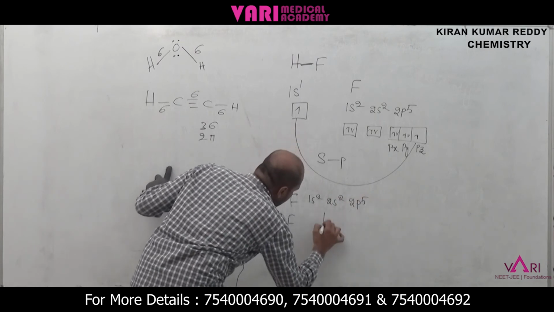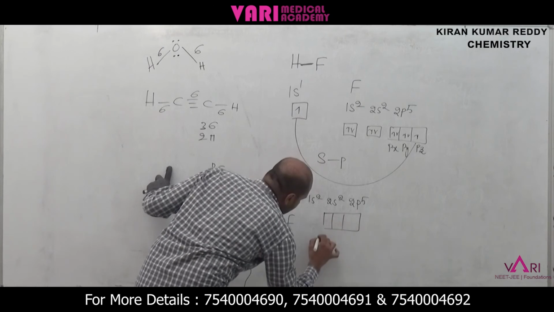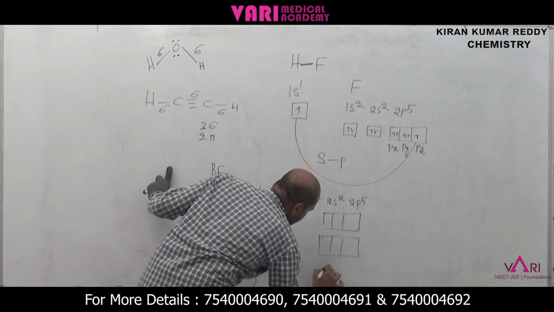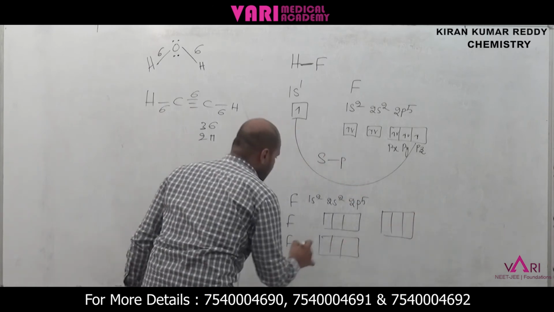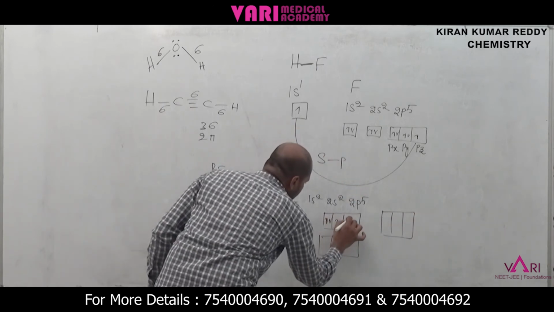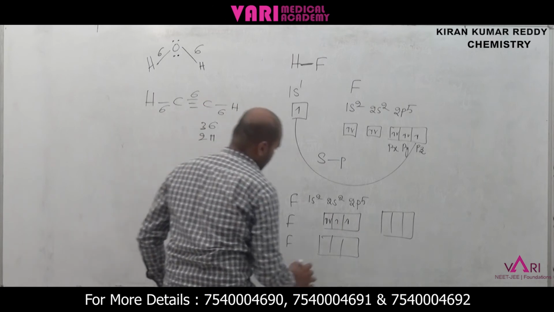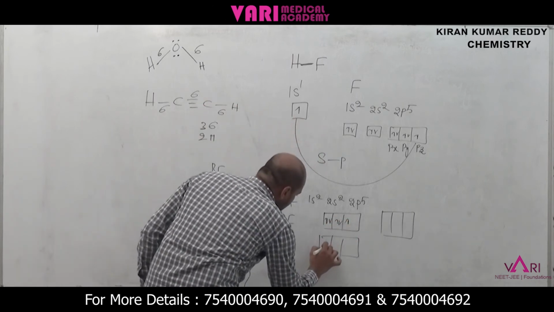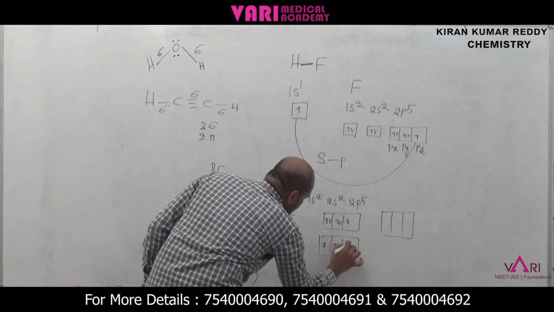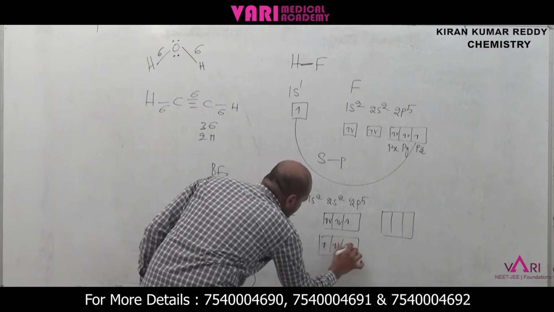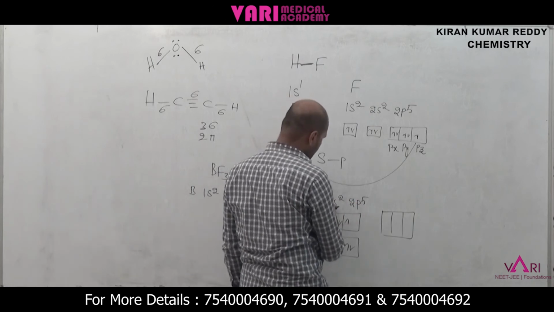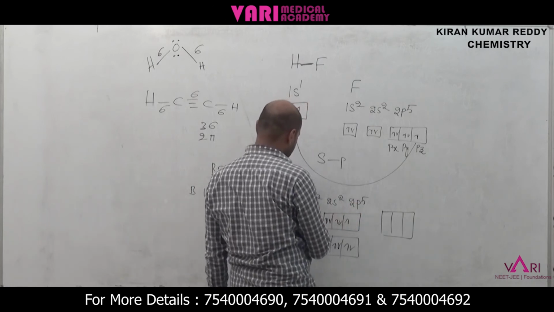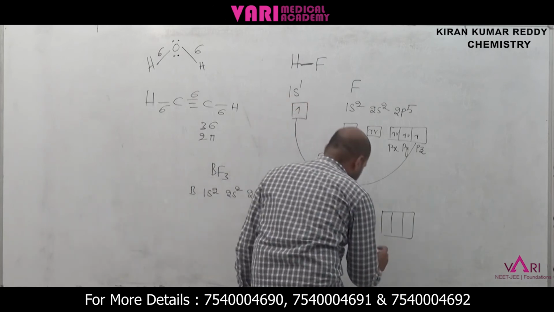The p orbitals are px, py, pz, with 5 electrons in 2p. Fluorine has 7 electrons in the second shell, and its atomic number is 9.